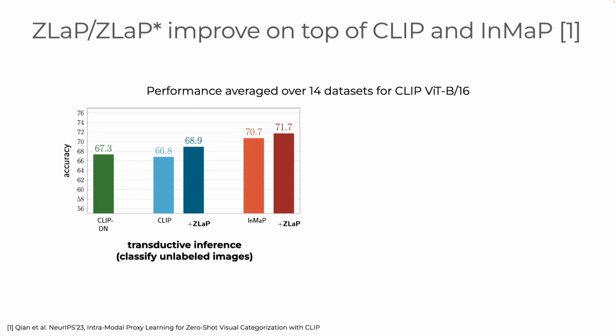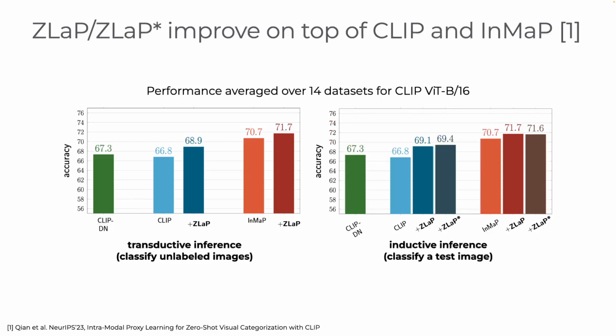Additionally, we show that ZLAP improves on top of CLIP and the recently proposed InMap, both in the case of transductive inference, where we want to classify only the unlabeled images that are part of the graph, as well as in the case of inductive inference, where we want to classify new test examples that are not part of the unlabeled set. Combined with InMap, ZLAP obtains state-of-the-art performance across 14 commonly used datasets.